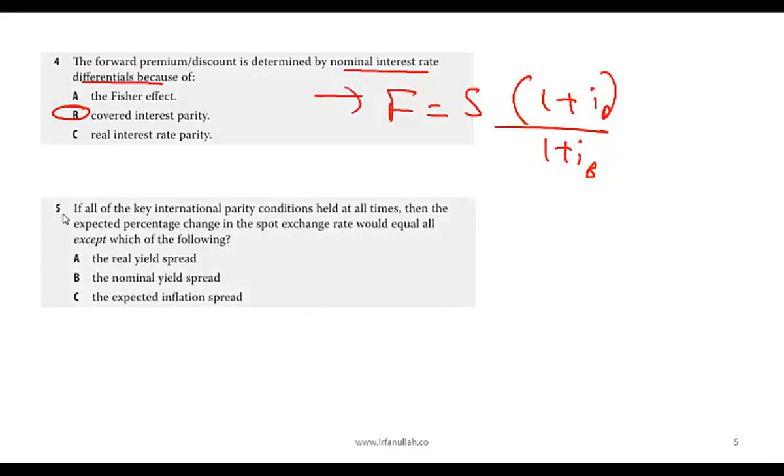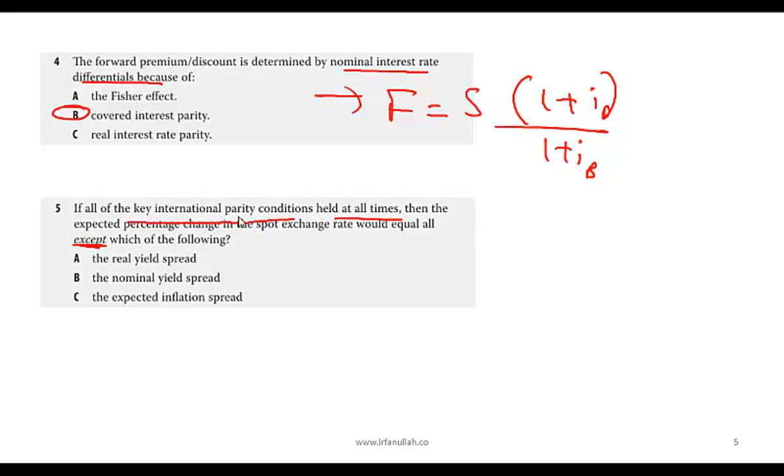Next question. If all of the key international parity conditions held at all times, then the expected percentage change in the spot exchange rate would equal all except which of the following? So we are saying all the key international parity conditions hold.